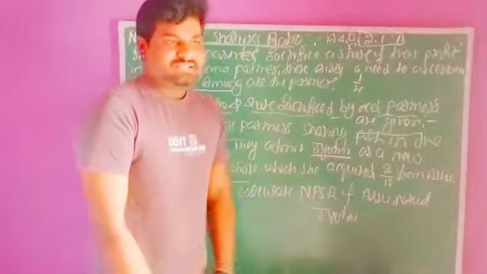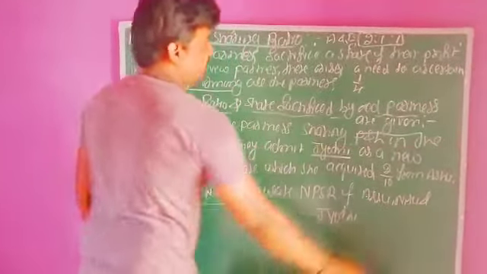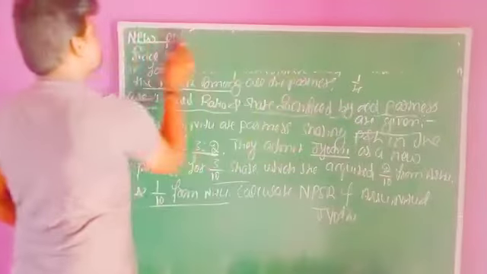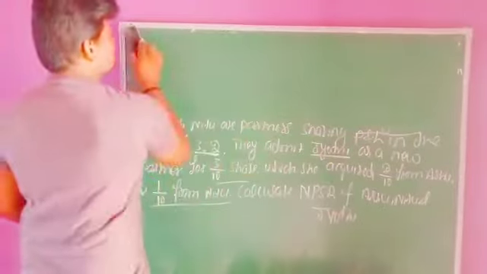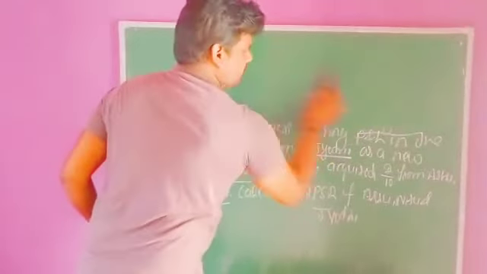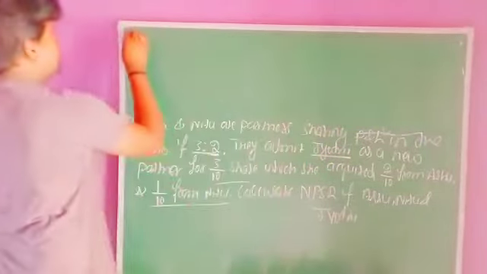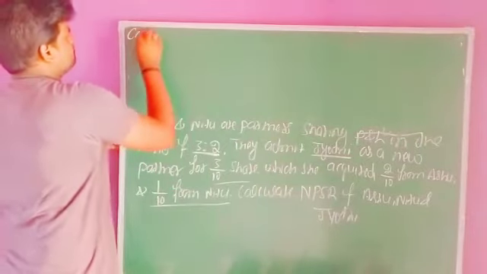Now we need to ascertain the new profit sharing ratio. First we need to write the headline: calculation of new profit sharing ratio.